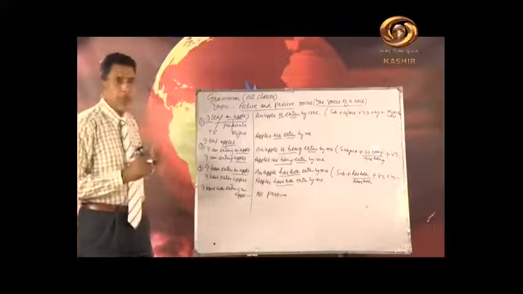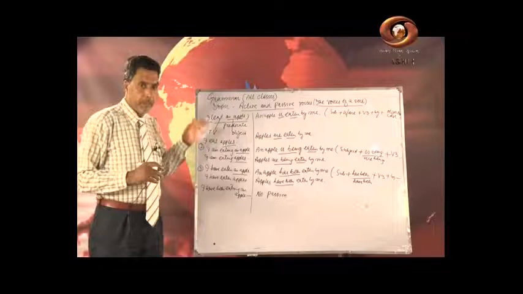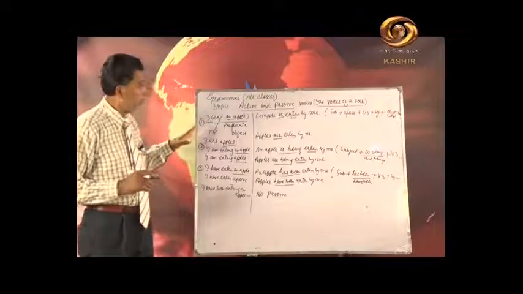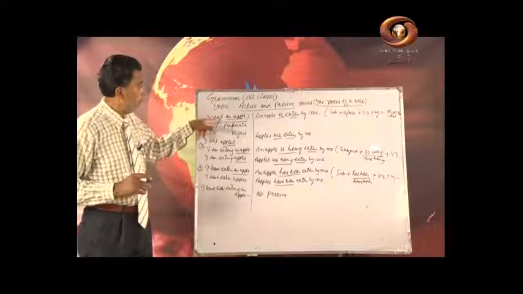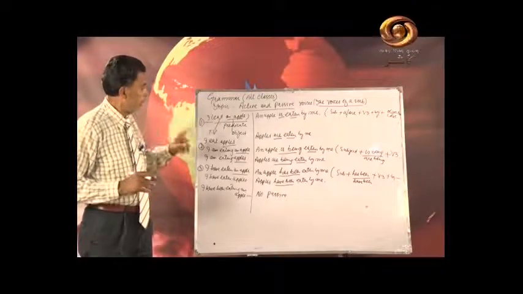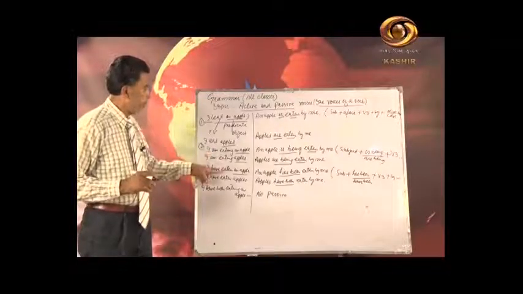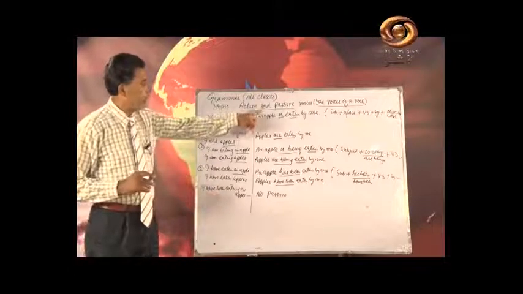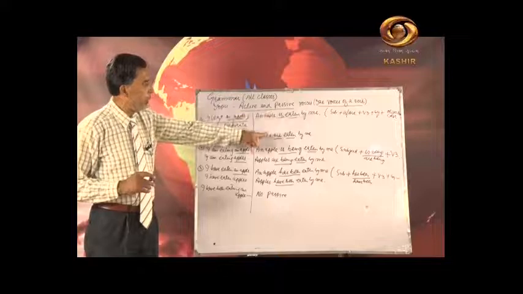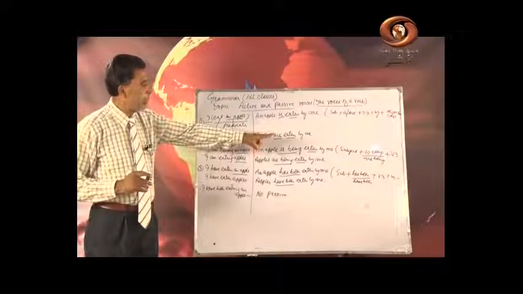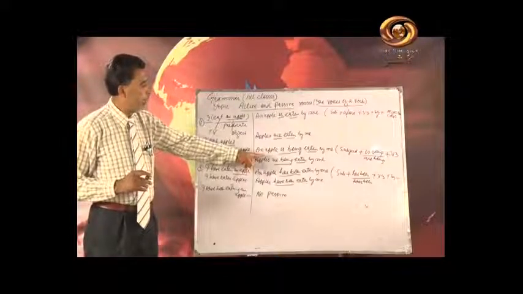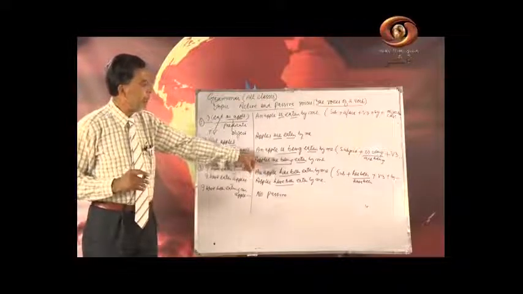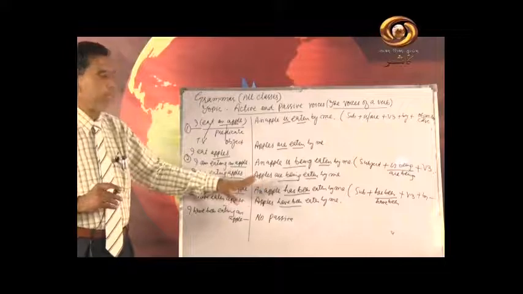I will rub the board. Before I rub the board, just look to the board. Here it is present simple, here it is present continuous, here it is present perfect, and here present perfect continuous. Now see, is plus V3 or are plus V3, is being plus V3, are being plus V3, because these are the examples, and has been plus V3 and have been plus V3.